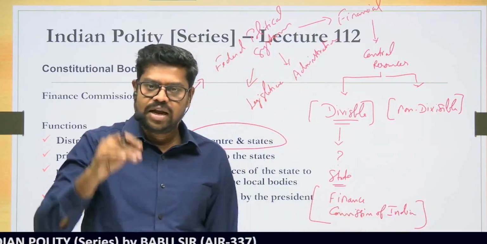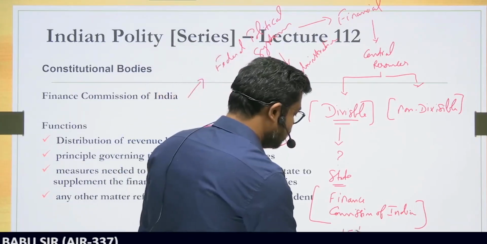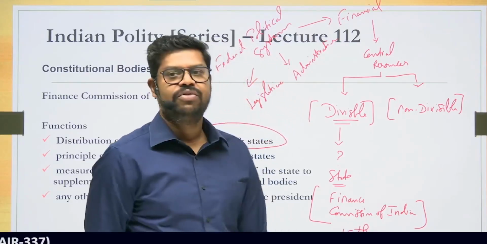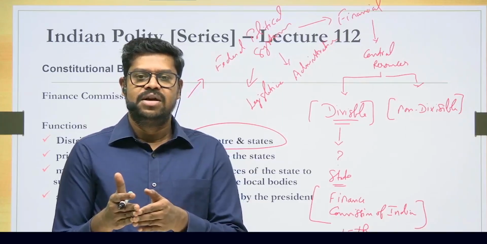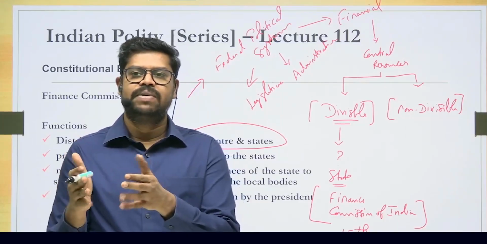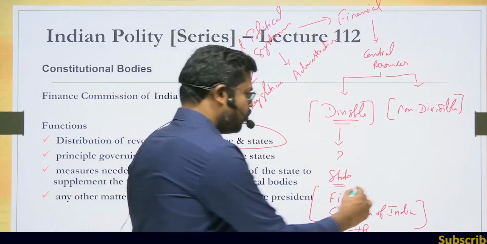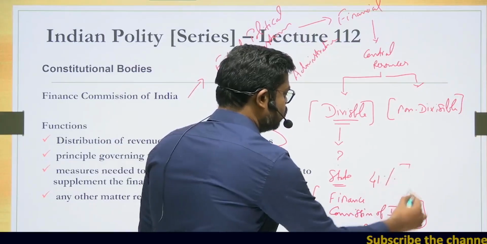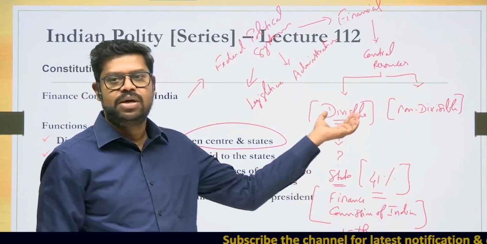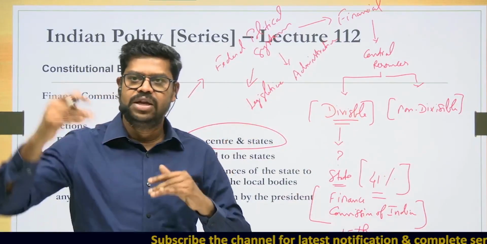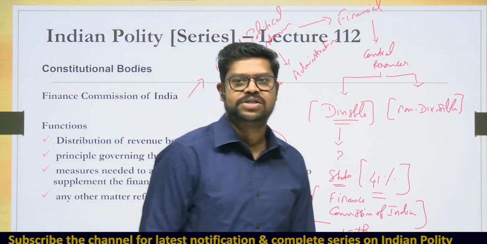And what is the latest Finance Commission report that is getting implemented? That is of the 15th Finance Commission. So what is the recommendation that is given by the 15th Finance Commission? The 15th Finance Commission has said that out of the total revenue that forms part of its divisible pool, 41% revenue shall go to the states. How much revenue shall go to the states? 41%. That means if 100 units are part of the divisible pool, 59 units will be for the center and 41 units will be for the states. This is the understanding you should have.